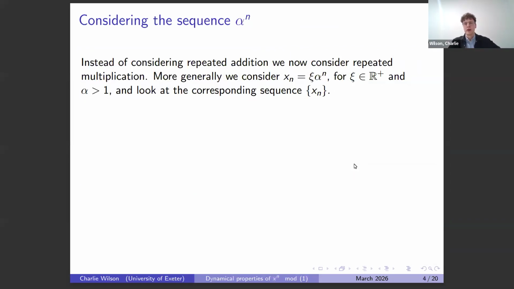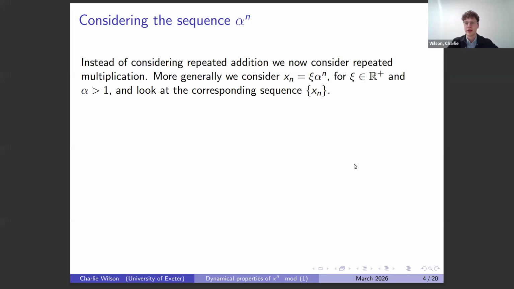So hopefully now the notation and the background makes some sense. The original problem of n alpha, I think, is naturally found and also links to Diophantine approximation. Another, but I think just as natural a problem, instead of repeated addition, let's do repeated multiplication. So just do alpha times alpha times alpha to generate the sequence.